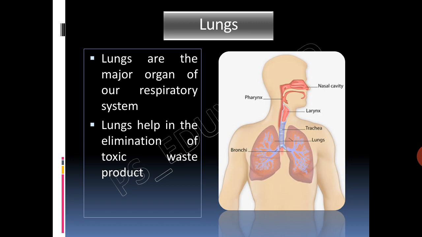A cylindrical tube called the trachea is the main link between the lungs and the nose and mouth. As the trachea moves down the chest, it splits into two branches called bronchi, one for each lung. Each bronchus then further subdivides into several smaller tubes called bronchioles.